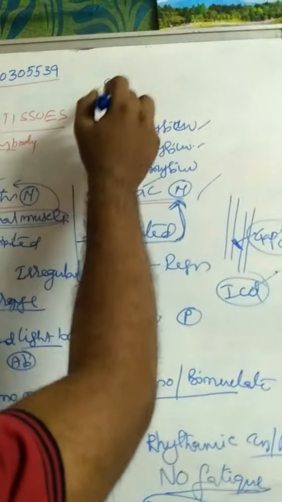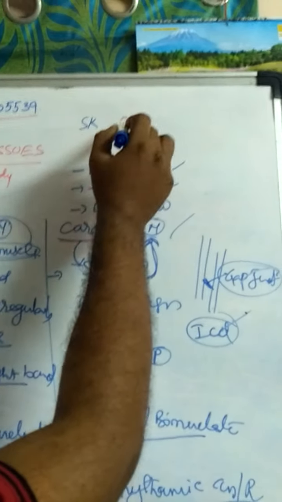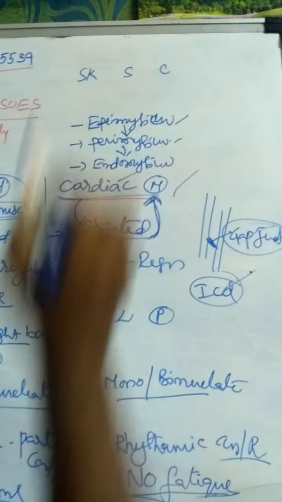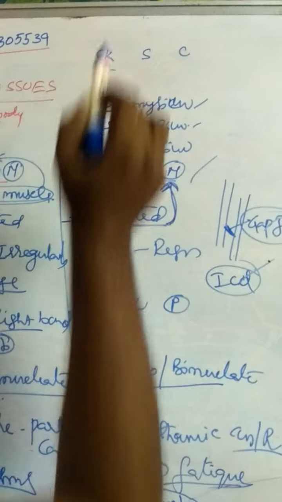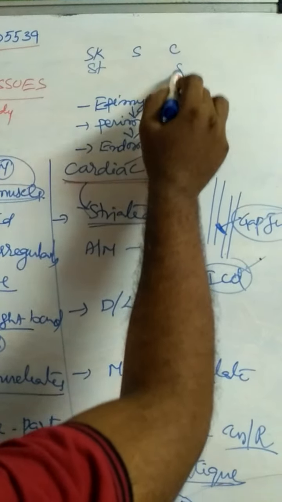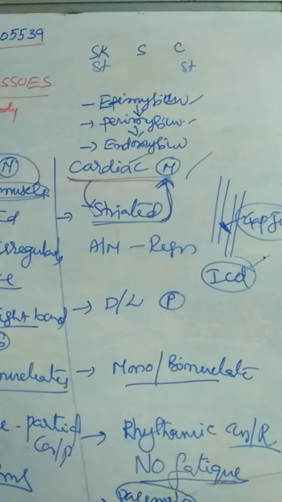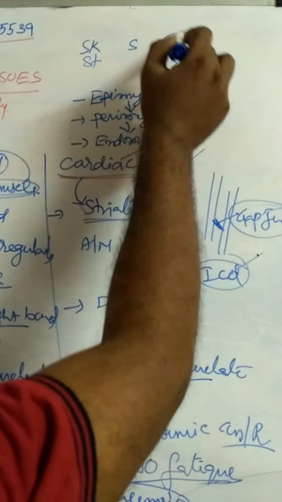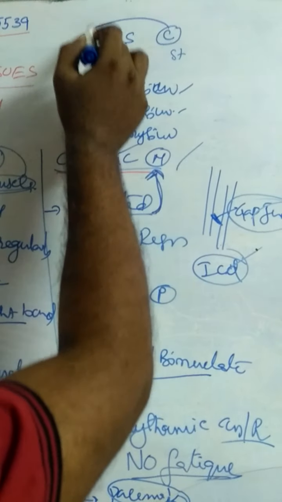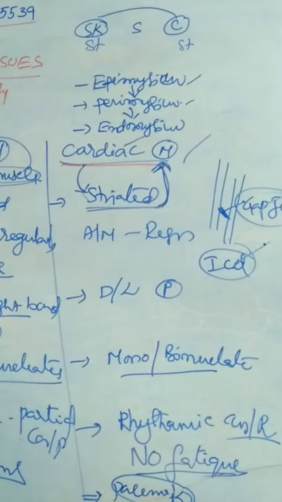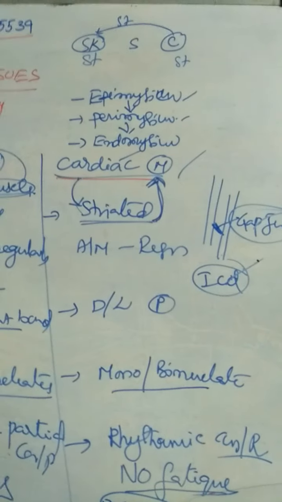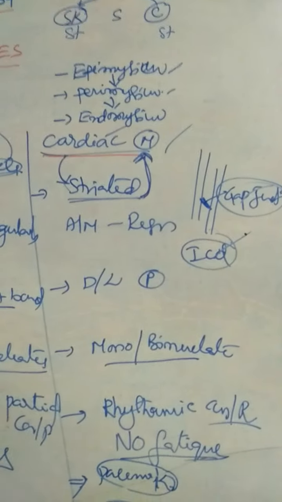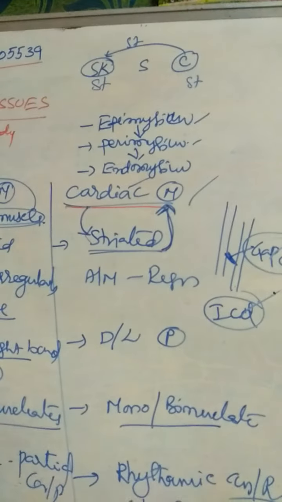These are the three types of muscles: skeletal muscles, smooth muscles, and cardiac muscles. Skeletal muscles are striated muscles. Cardiac muscles are also striated, which means cardiac muscles are structurally similar to skeletal muscles.